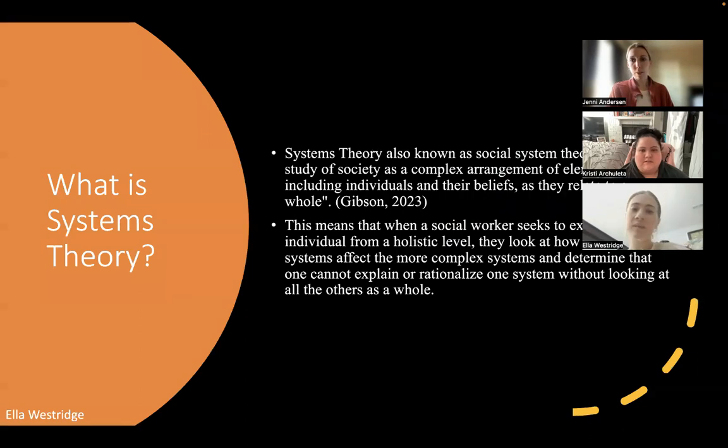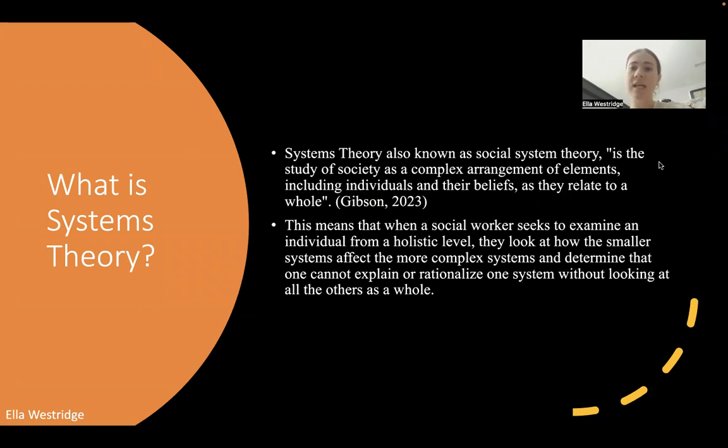So what is systems theory? Systems theory is also known as social systems theory. It is the study of society as a complex arrangement of elements, including individuals and their beliefs as they relate to a whole. This means that when a social worker seeks to examine an individual from a holistic level, they look at how the smaller systems affect the more complex systems and determine that one cannot explain or rationalize one system without looking at all the others as a whole.